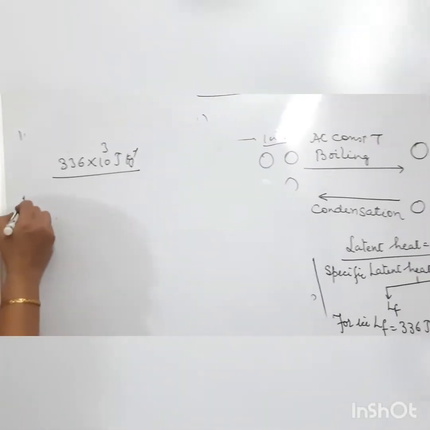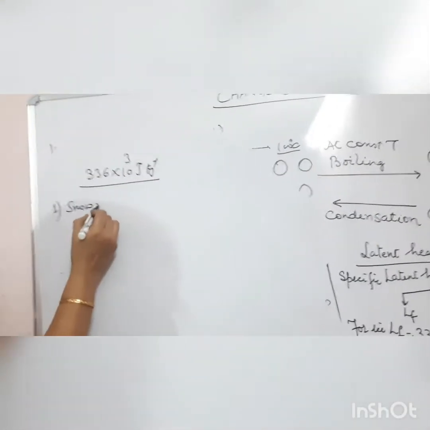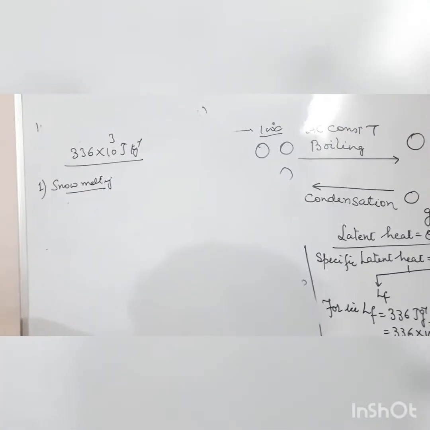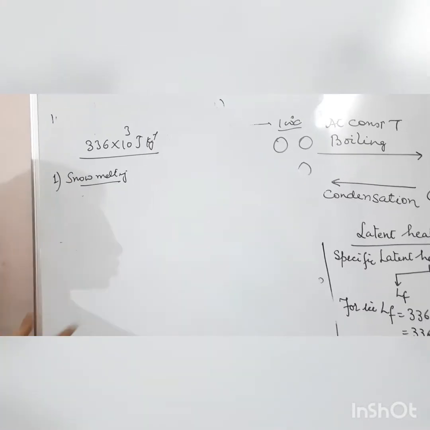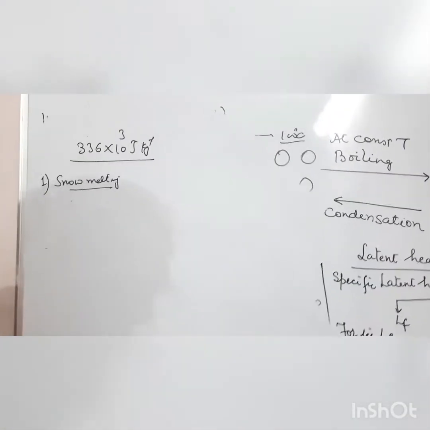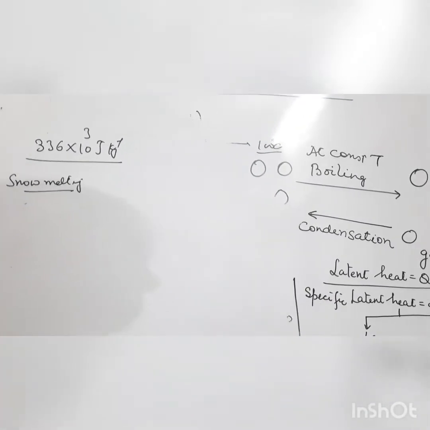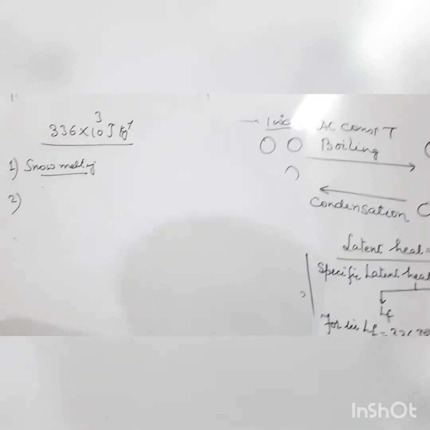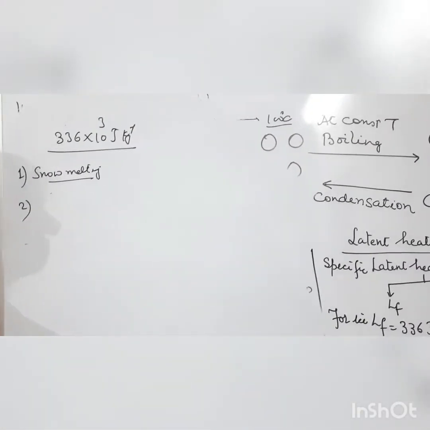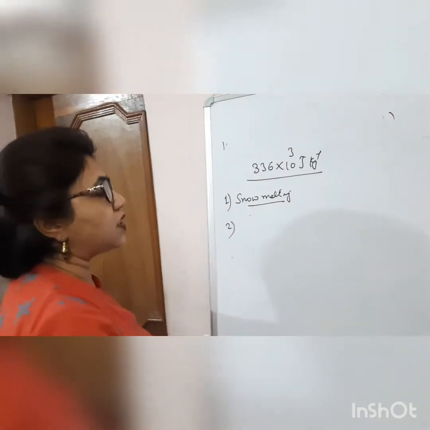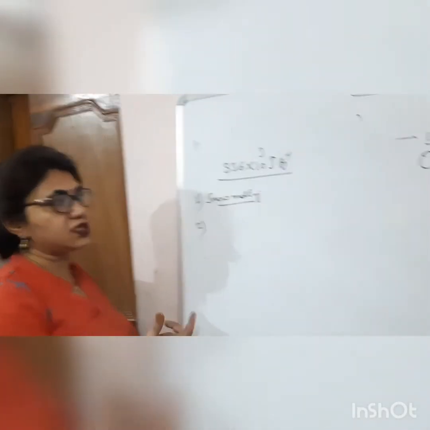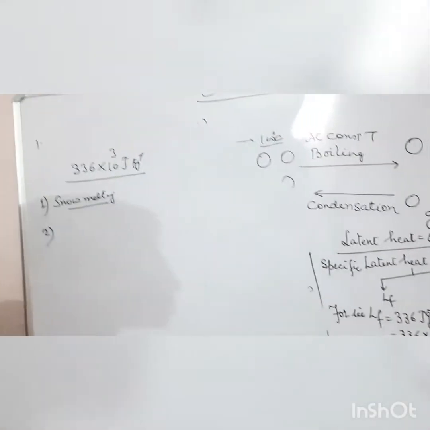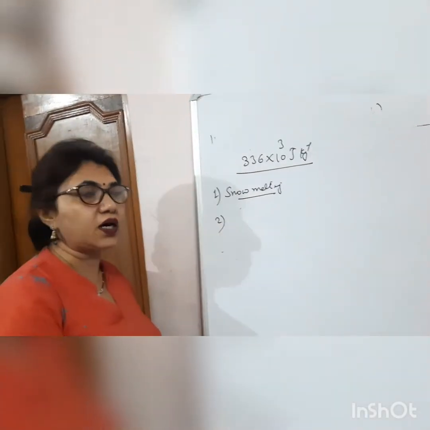First is snow melting. Snow on the mountains will not melt as quickly. The reason is very simple: to melt the snow we require an enormous amount of heat. Next, same reason for the lakes and ponds: they will not freeze all at once in the polar region or the cold countries, because water will need to liberate an enormous amount of heat to convert into ice.